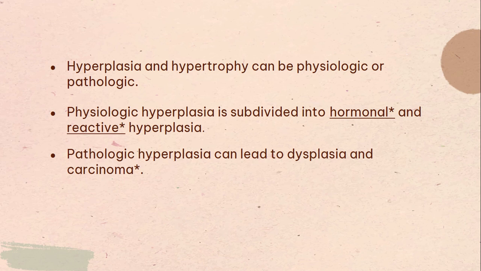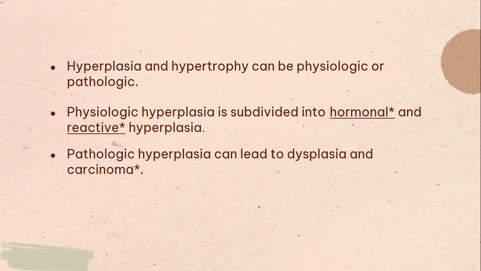An example for hormonal hyperplasia would be the enlargement of the breast during puberty. And an example of reactive hyperplasia or compensatory hyperplasia would be the enlargement of a liver in an organ donor after taking a part of that liver for donation, all right? So you could find the liver has increased in size because it produced more cells.